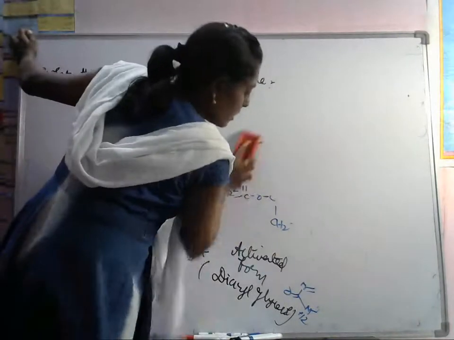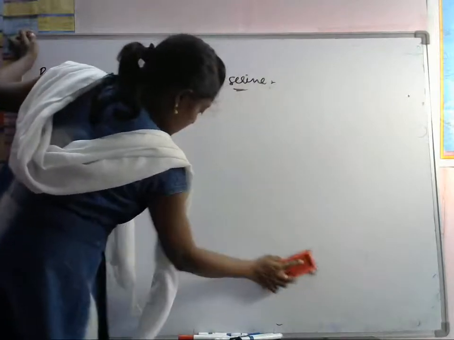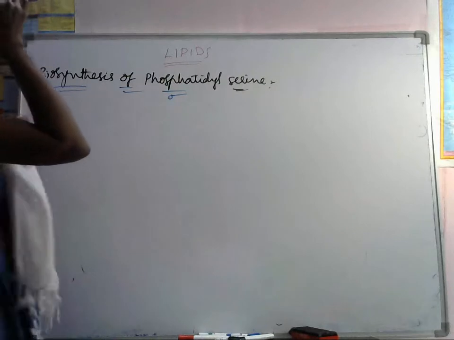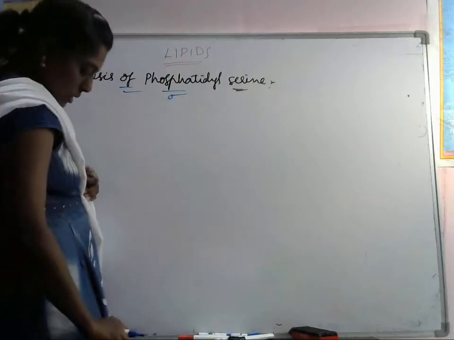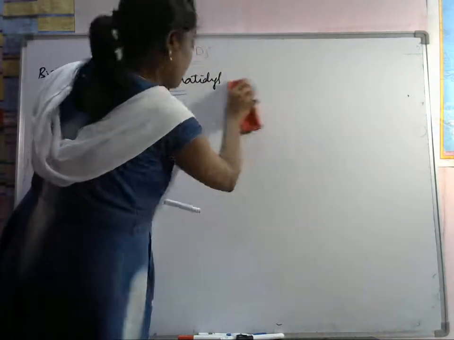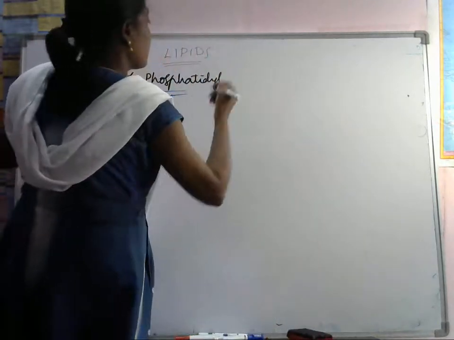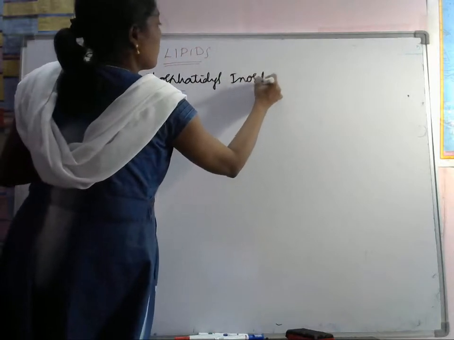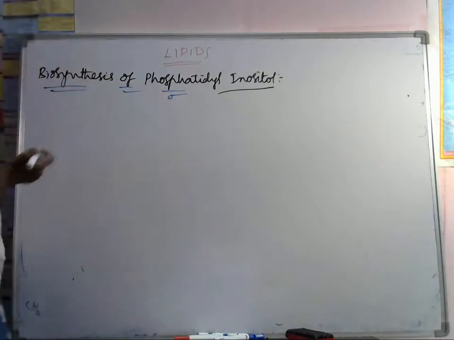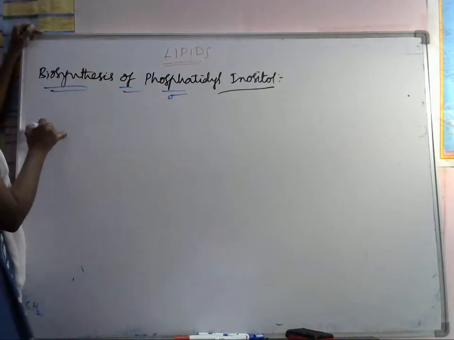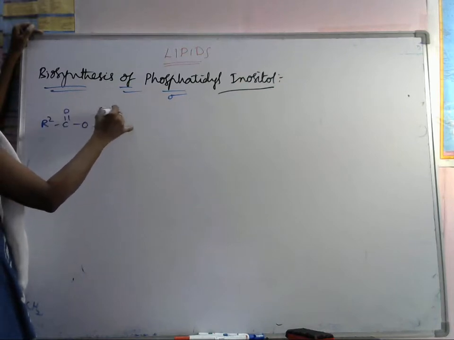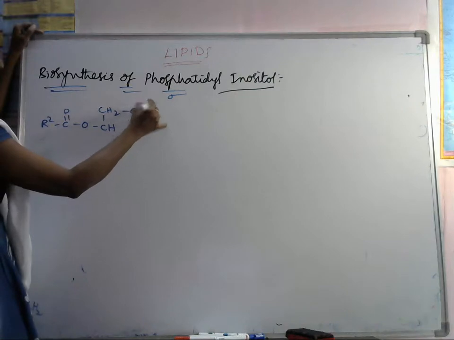Phosphatidyl inositol. First we have to take this: R2 C double bond O, CH, CH2, O, C double bond O R1.